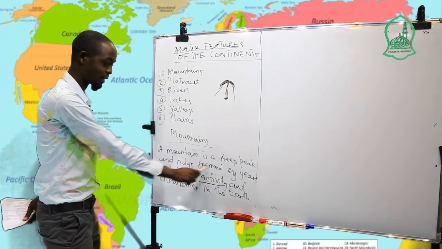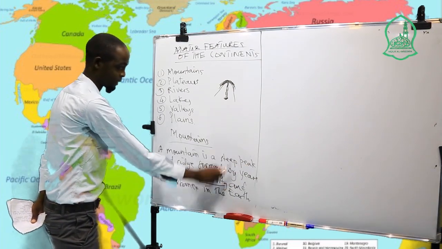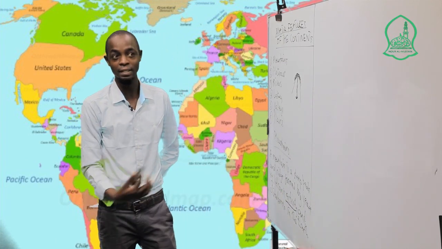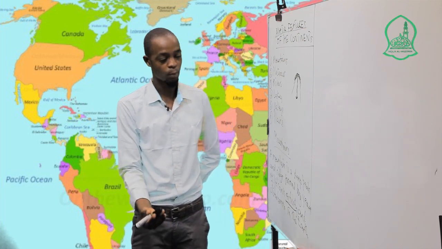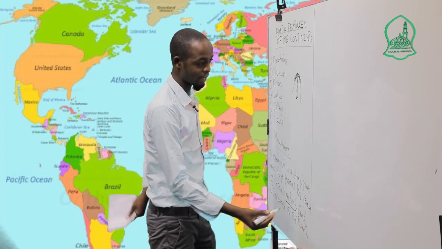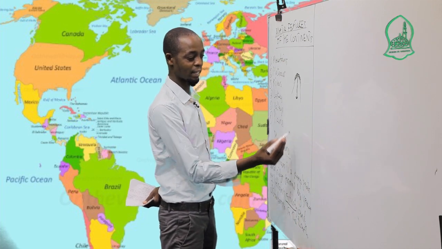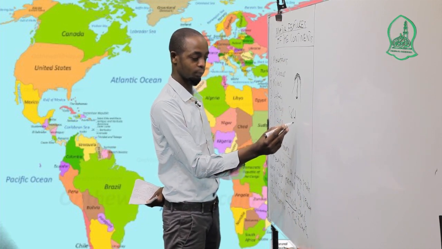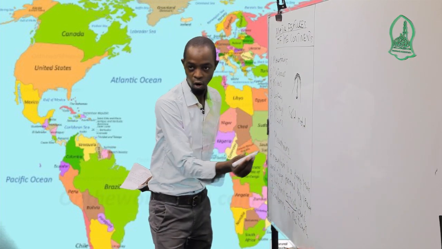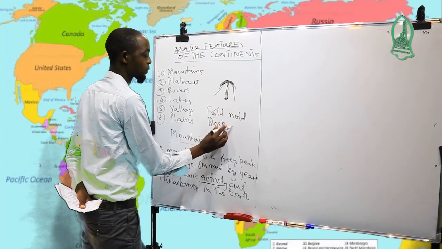We said that a mountain is a steep peak and ridge formed by years of volcanic activity. That is through volcanic activities. Also through earth movement, earth disturbance: when the earth moves, it leads to the formation of mountains. Earth disturbance can create what we call fold mountains, and we can also get block mountains.